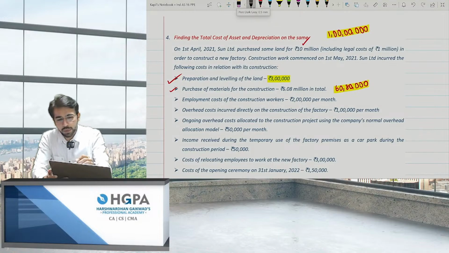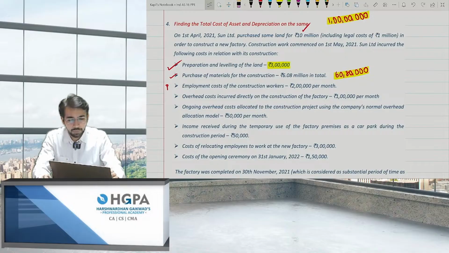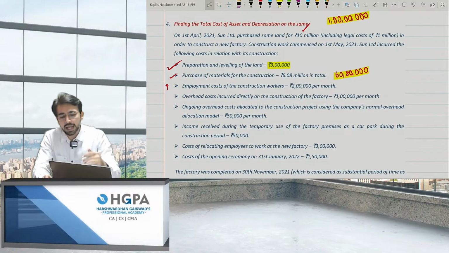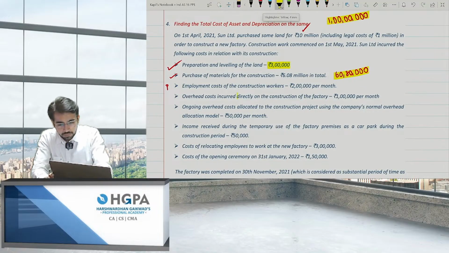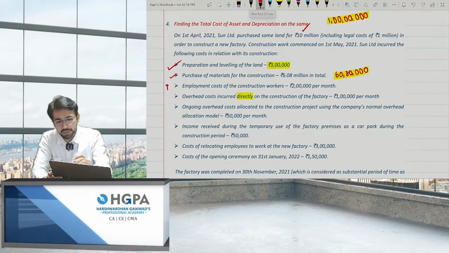Employment cost, make this point as pending. This is P, pending. Why pending? Because till now you don't know the completion date. Overheads cost incurred directly. The word is directly. Will this be added? The answer is yes. 1 lakh per month, this will be added. Again pending because it is per month.